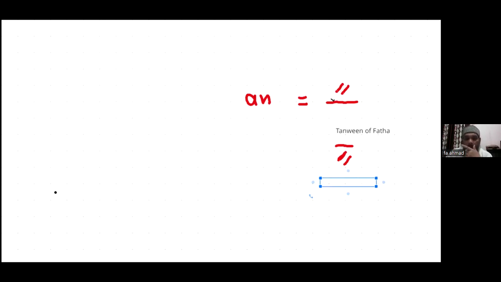So double Fatha, or Tanween of Fatha, sounds an. And double Kasra, or Tanween of Kasra, sounds in. Okay, in. I write here in. So Tanween of Fatha sounds an and Tanween of Kasra sounds in. So double Fatha is Tanween of Fatha. Double Kasra is Tanween of Kasra.